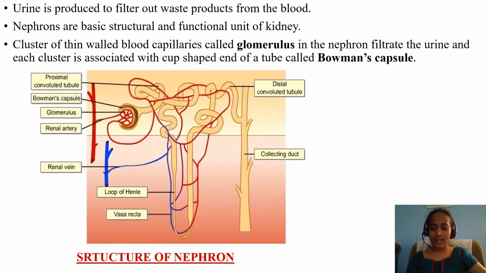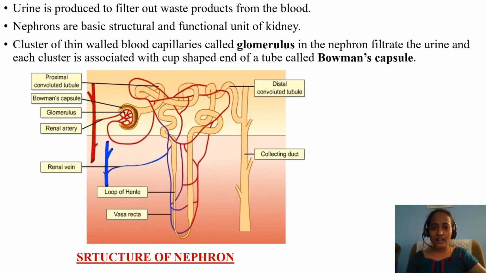If the blood has more concentration of amino acids, which are not required for our body, more concentration of water, excess of vitamins, excess of minerals, all these things should be eliminated from our body. So this elimination, the blood filtration or purification, takes place within the nephron. Where exactly? See, the arteries first bring blood towards the nephron.